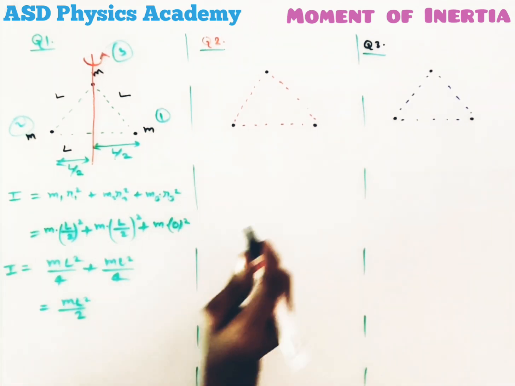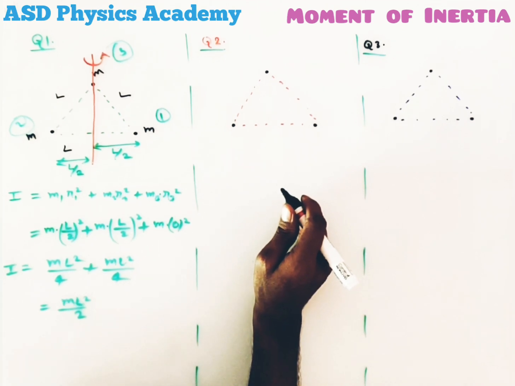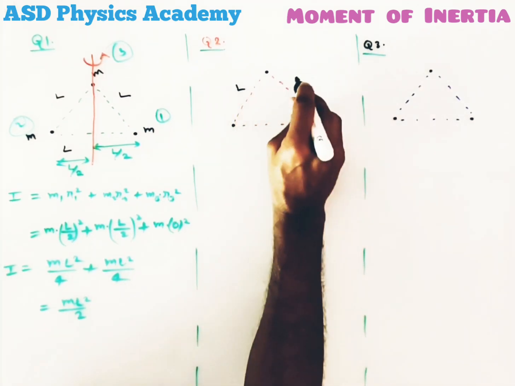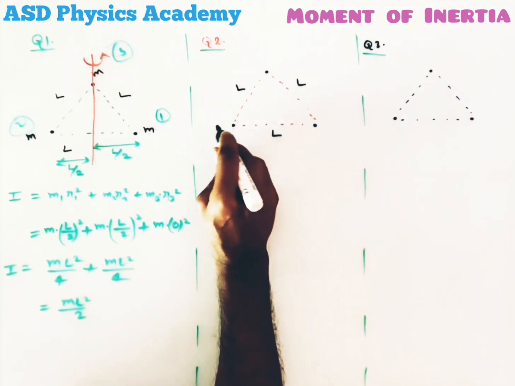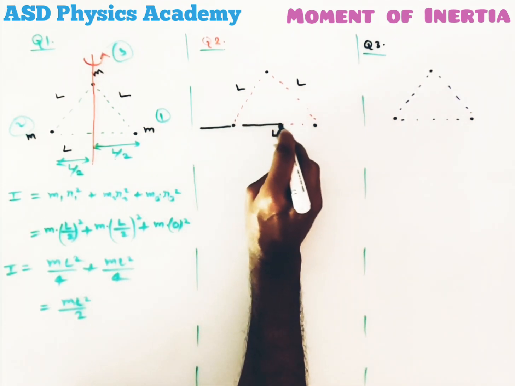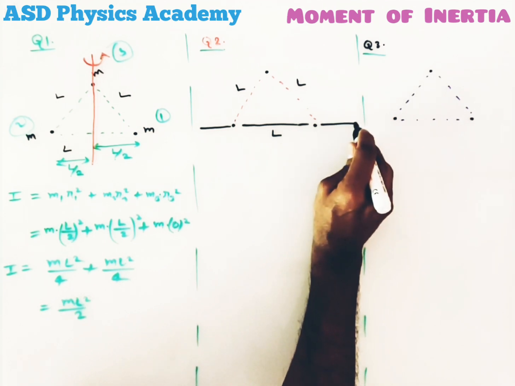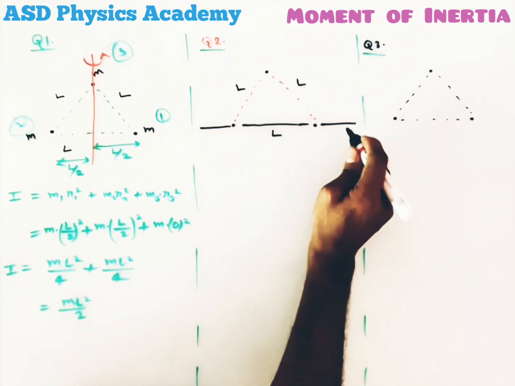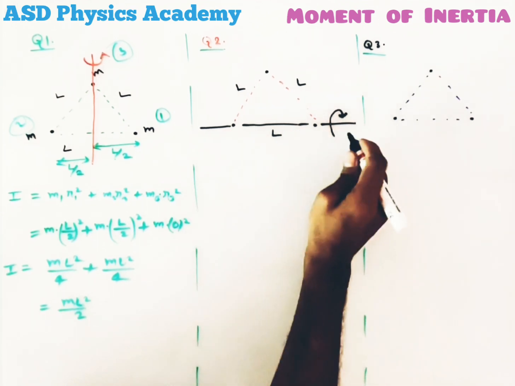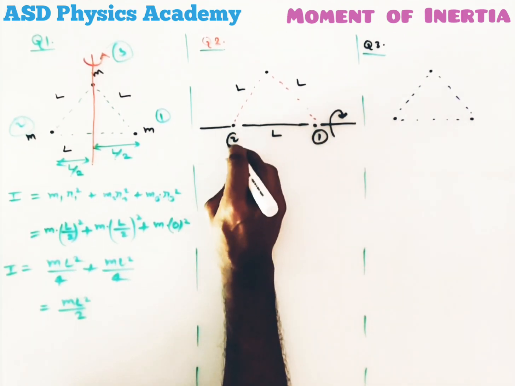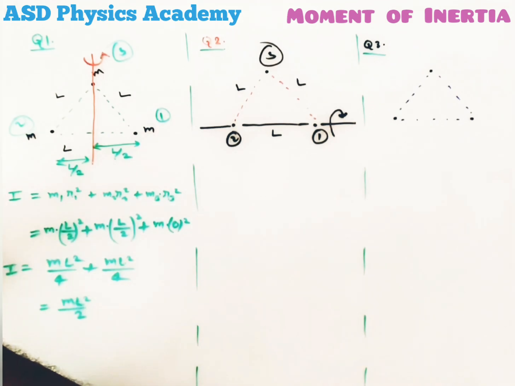Now let's come to the second question. In the second question again the situation is the same. 3 particles are situated at the vertices. But now let's take the axis of rotation passing through these two particles and the system is rotating. Now again let's name it here particle 1, particle 2 and particle 3.